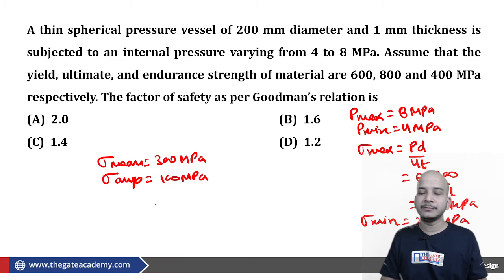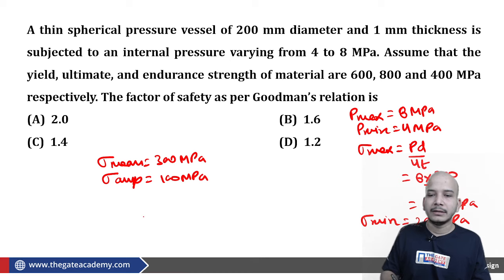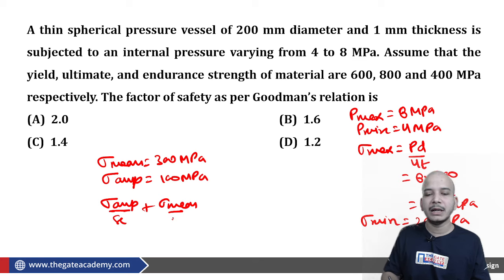Once you are done with that, now you can say that as far as Goodman is concerned, we know that sigma amplitude upon SE plus sigma mean upon SUT is equal to 1 by factor of safety. So sigma amplitude is how much? 100 upon SE.